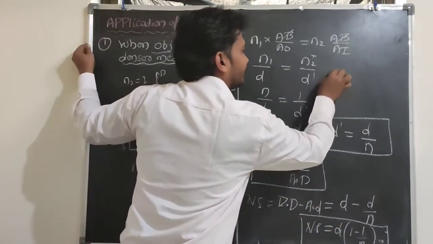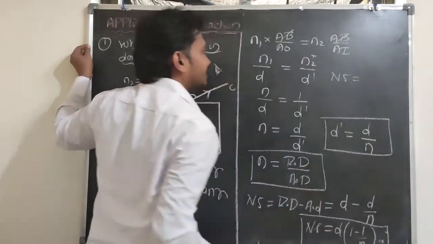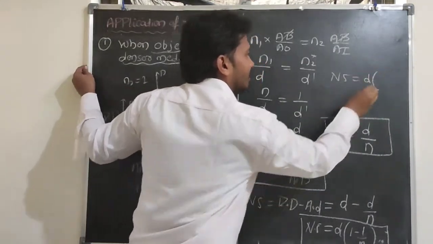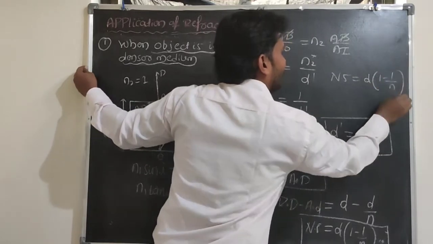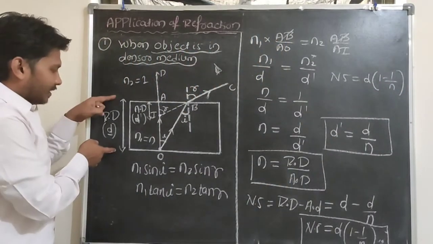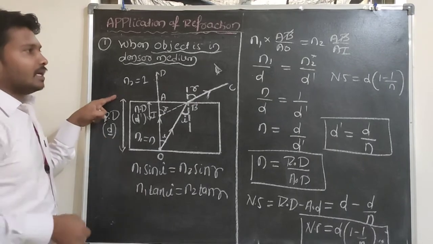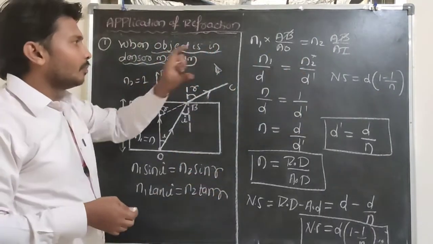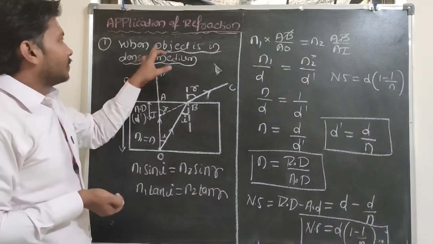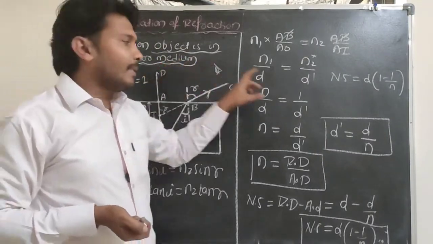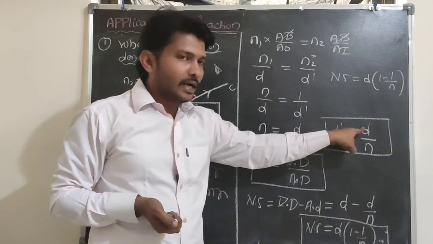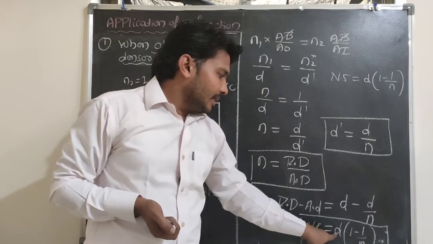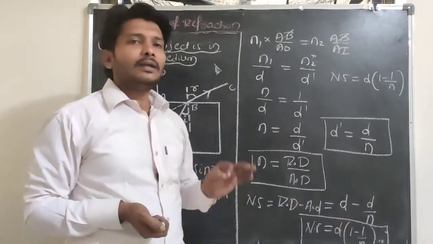So what is the equation for normal shift when the object is in a denser medium? Normal shift is equal to D into 1 minus 1 by N here, where D is nothing but the real depth, or you can take it as the thickness of the glass slab, where N is nothing but the refractive index here. Hope you understand my words here. So when the object is in a denser medium, apparent depth value D dash is equal to real depth divided by refractive index. Normal shift is equal to D into 1 minus 1 by N here.